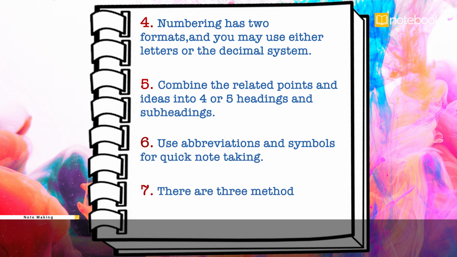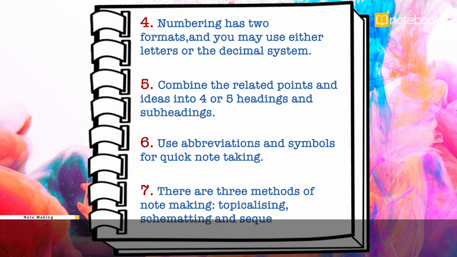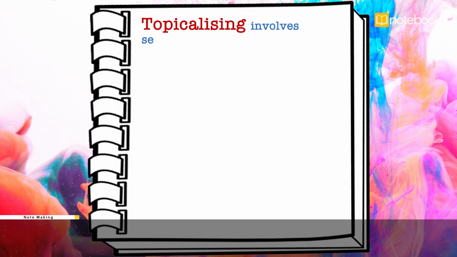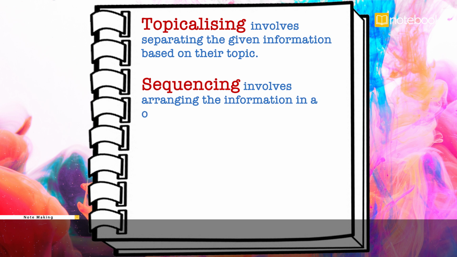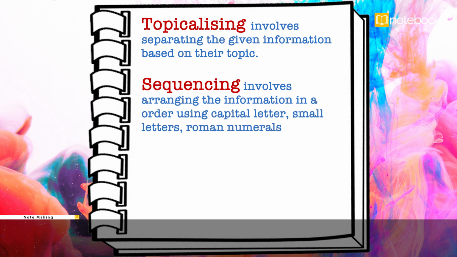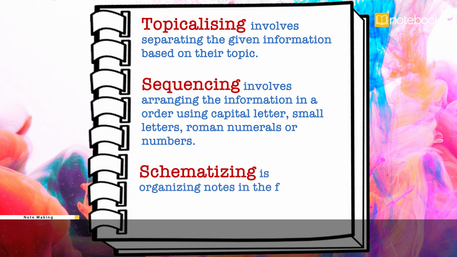There are 3 methods of note-making: topicalizing, schematizing, and sequencing. Topicalizing involves separating the given information based on the topic. Sequencing involves arranging the information in an order using capital letters, small letters, Roman numerals, or numbers. Schematizing is organizing notes in the form of tables and diagrams.